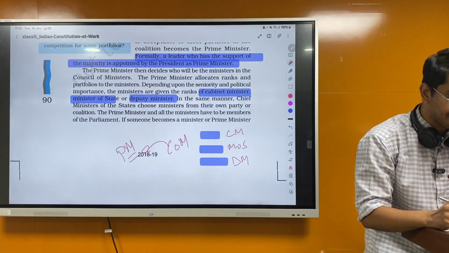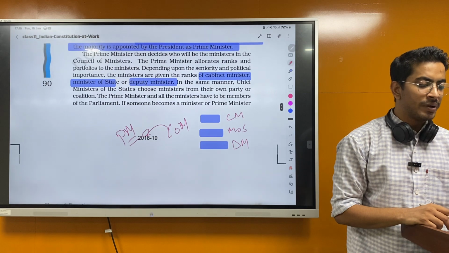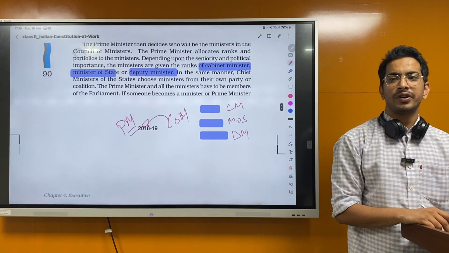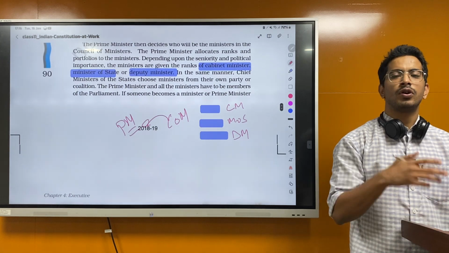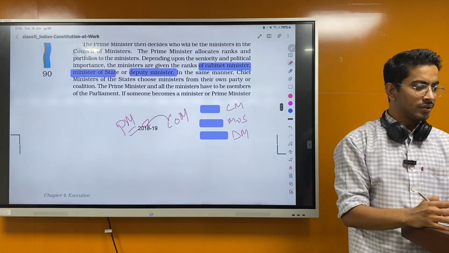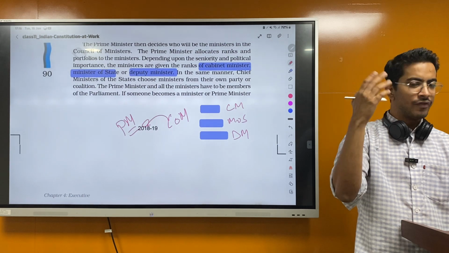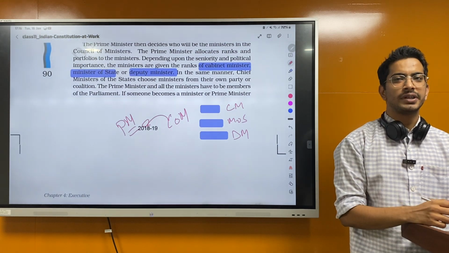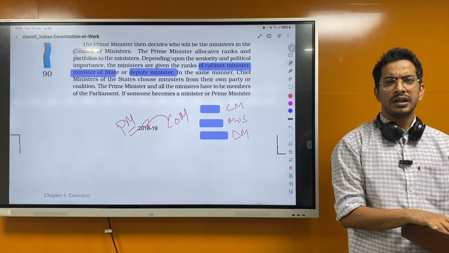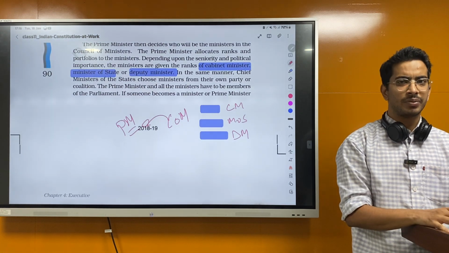Okay. In the same manner, chief ministers of the state choose ministers from their party or coalition. So we have spoken about how India is a federal country, not a pure federal, but it's a federal country. So whatever we have at the union, we have at the state too. If we have a PM there, we have a CM here, and it performs in similar ways. Like if they have a parliament there, we have a Vidhan Sabha here. It can be that some states might not have a Vidhan Parishad. They just have a Vidhan Sabha. There are only 11 states, I think, 10 I believe, which have both the houses, Vidhan Sabha and Vidhan Parishad. Okay.